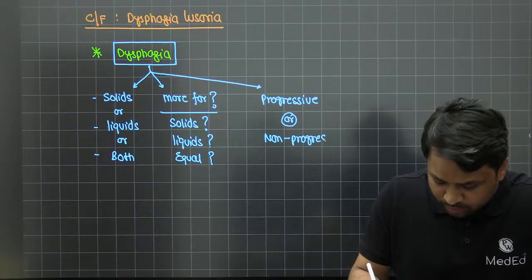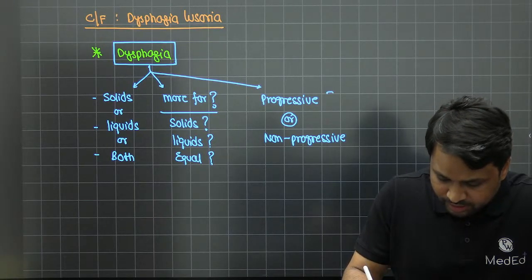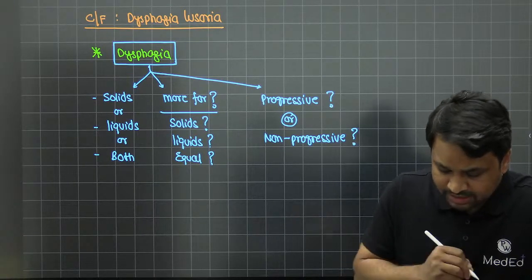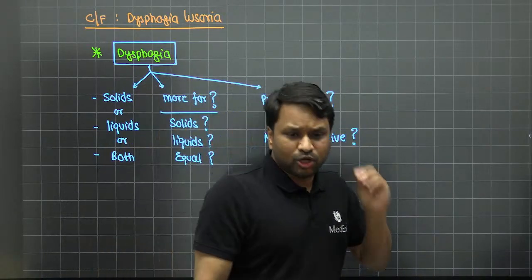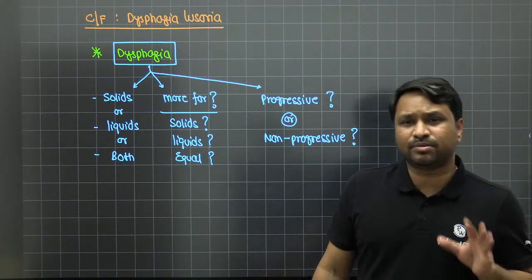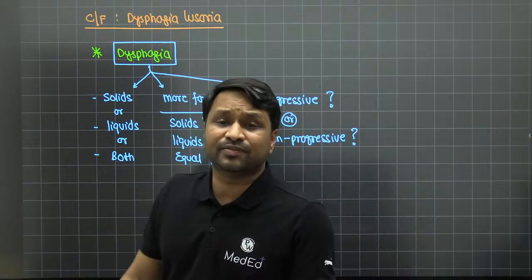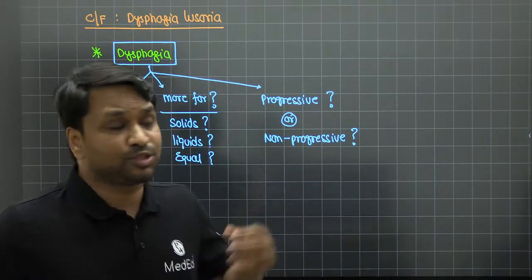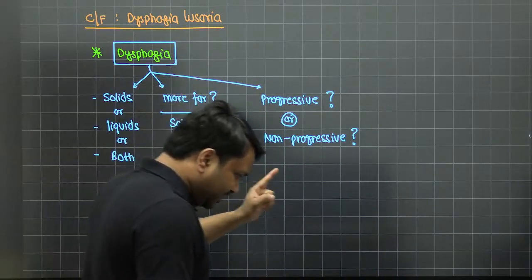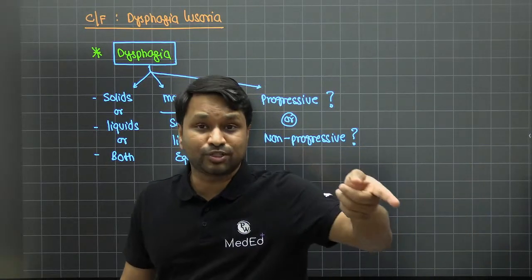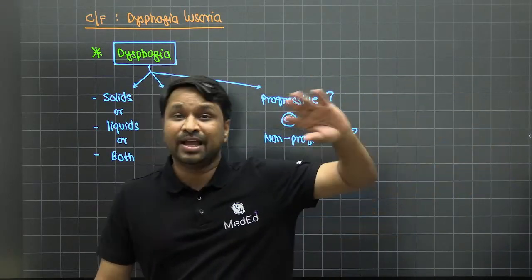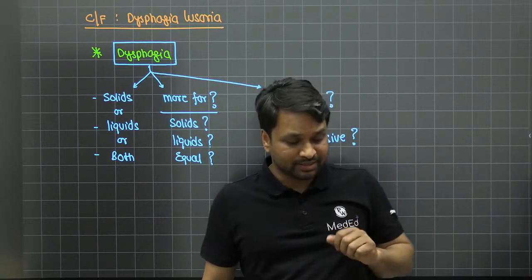Or a non-progressive dysphagia, right? So you'll ask whether it is a progressive or a non-progressive dysphagia. So every single time you come across a patient whose presenting complaint itself is dysphagia, the patient says I have difficulty in swallowing, you ask these three questions. Dysphagia is for solids, liquids, or both. If they say both, is dysphagia more for solids, more for liquids, or equally present? And the third, is it progressive or non-progressive dysphagia?